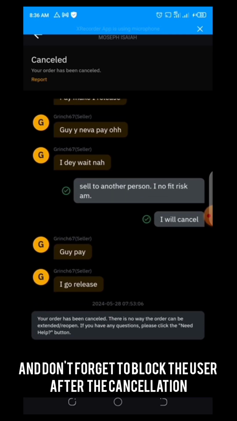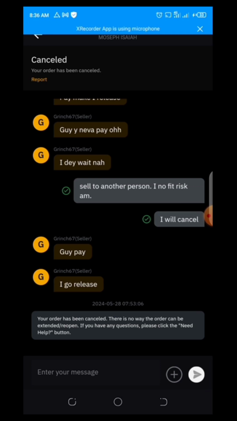You understand? So it's just one among many. And this is actually how to deal with these guys. Be careful. Before making payment, check their profile. If you see that their average release time is at sometimes I still risk some that at 30 something. But once I see 45 and above, 1 hour, 60 minutes, 100 minutes, 300 minutes, I don't pay them. They are wicked. Once you pay them, they will just go offline. They will not listen to you again. That's for buy orders. Then for sell orders, once you set those restrictions, Bismillah, by God's grace, you won't have much problem. I hope you find this video helpful.